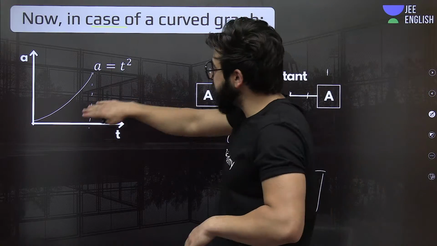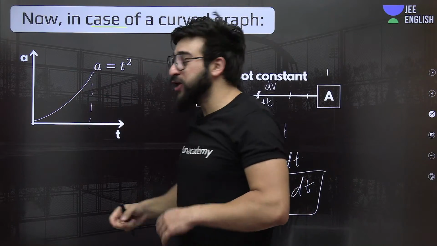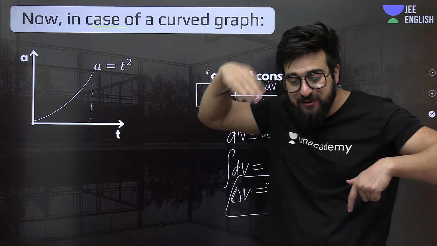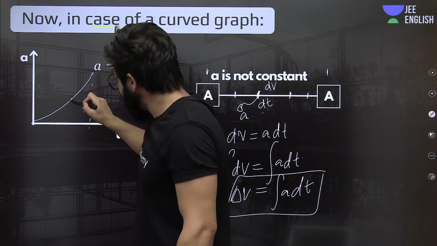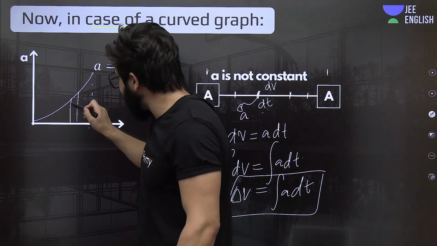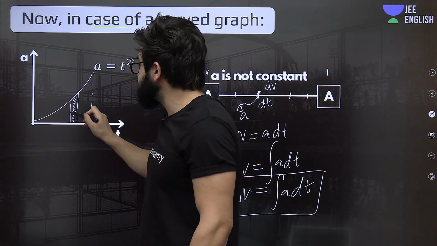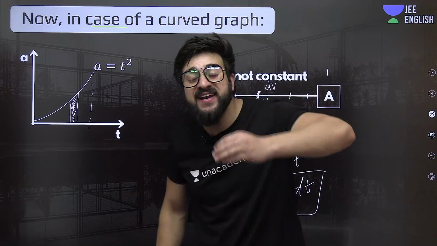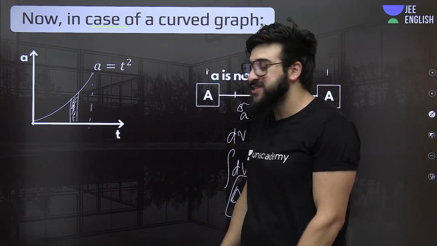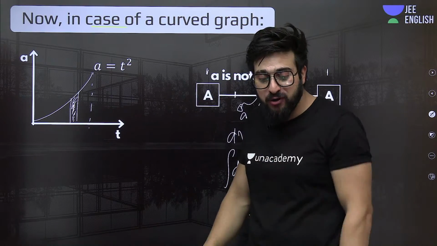Now, same is the case over here. We know the area under the acceleration-time graph gives us the change in velocity. Now, in this case, how are we supposed to find the area? For that, we have to divide this into an infinite number of small rectangles.